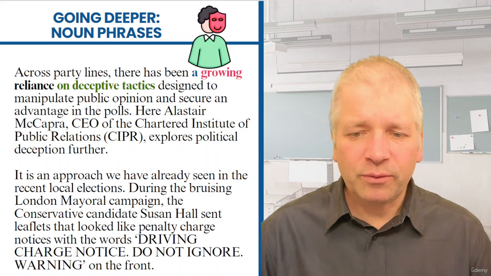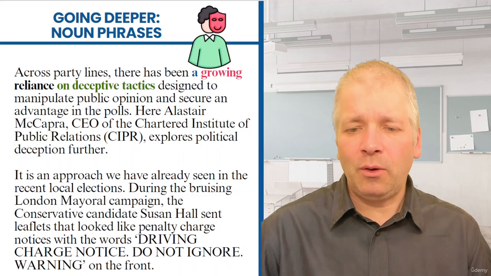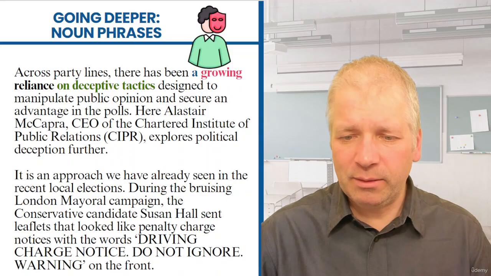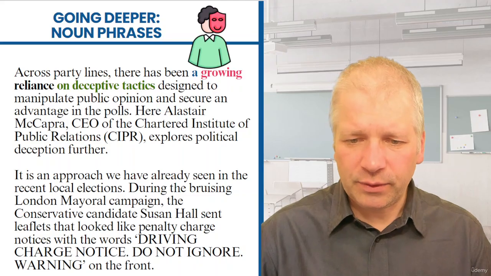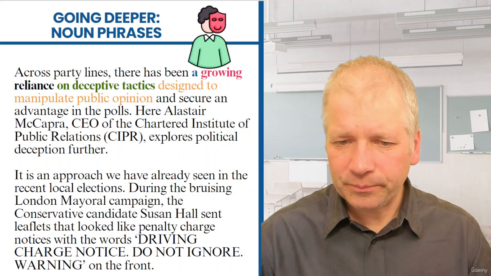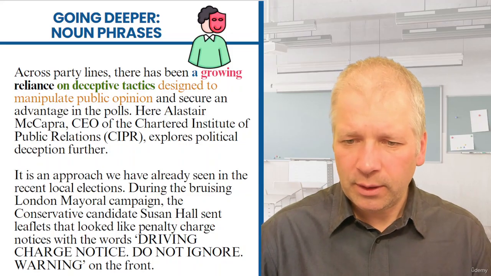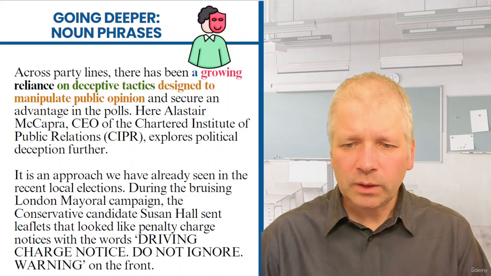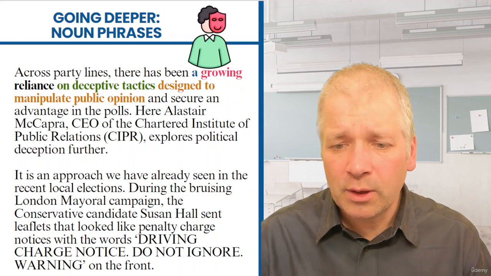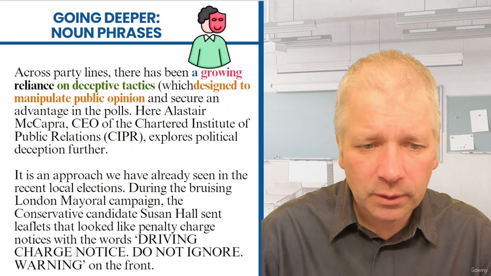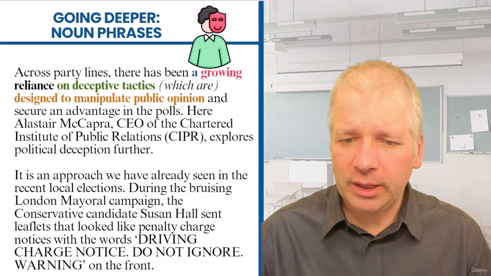However, the noun phrase is not finished there. Next, we have some more information about the effect of these deceptive tactics. Let's find another colour for this. Let's go for an orange colour. And again, I'll put that in bold just so that we're absolutely clear. And here we have the verb, the past participle designed. This is really short for which are, but we have omitted which are here.